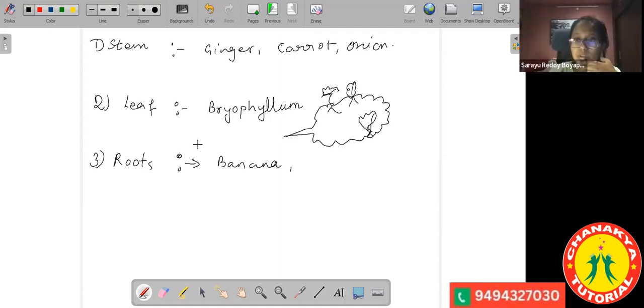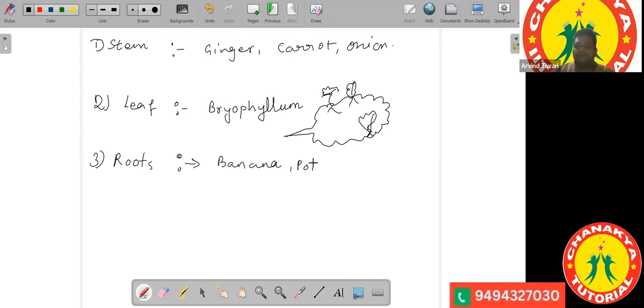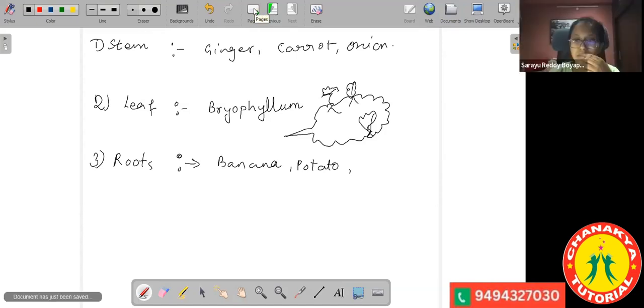Sir, can carrot be one? Okay. Potato, radish. They are modifications that store energy, so they develop by those modifications. Any doubts, Saryu? No, sir.